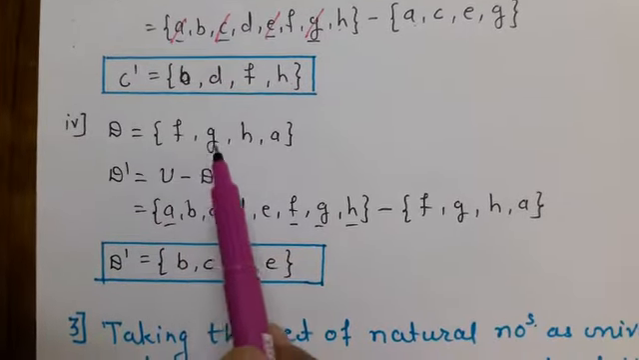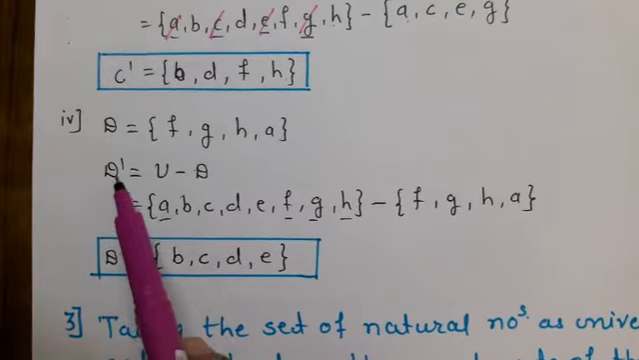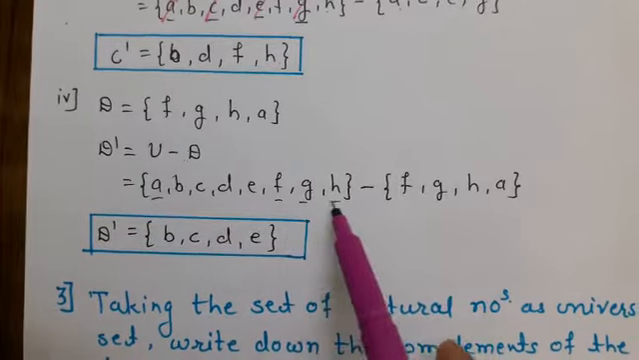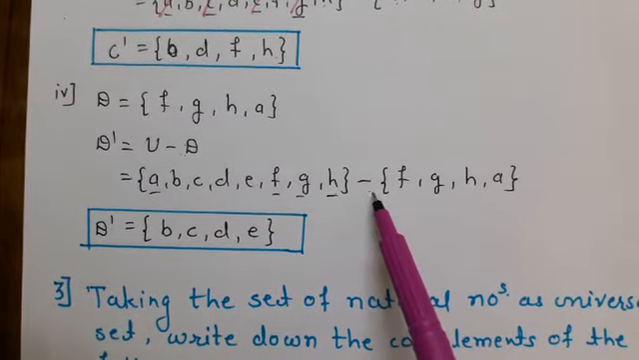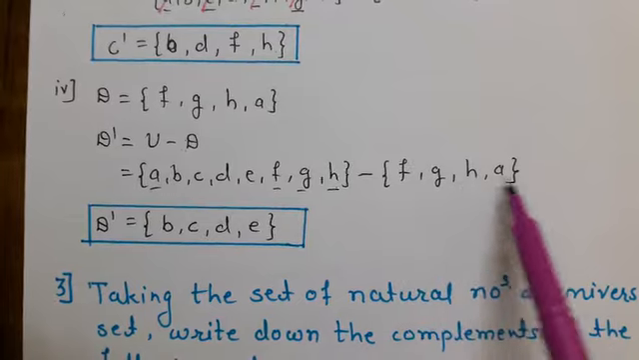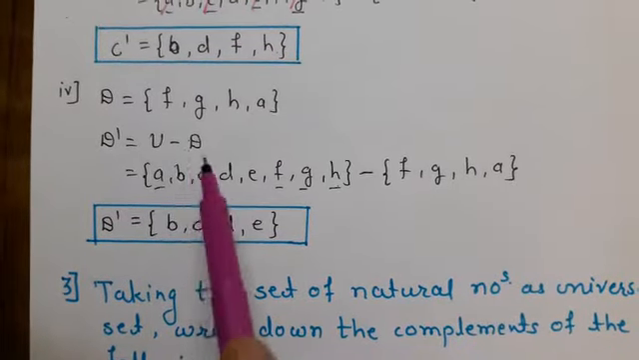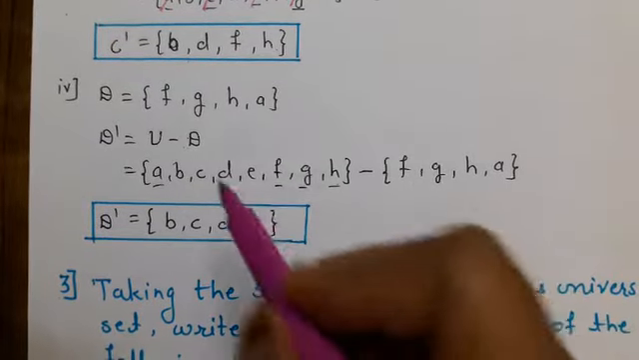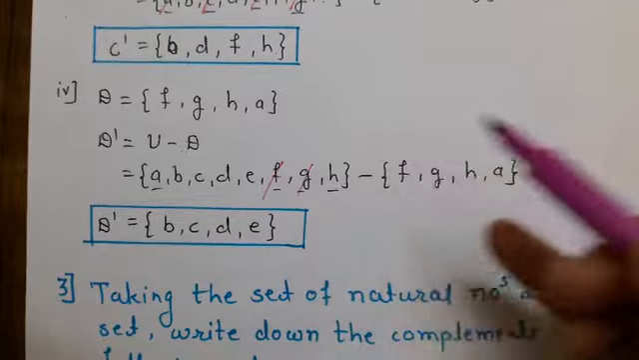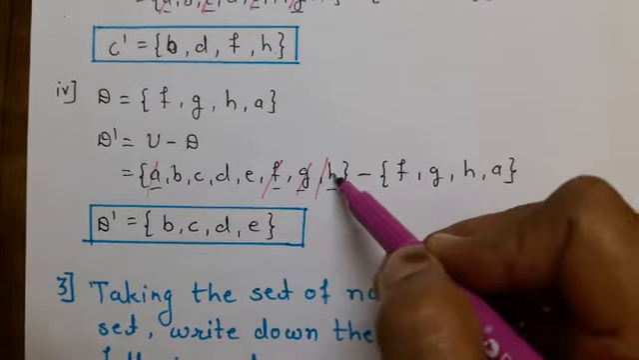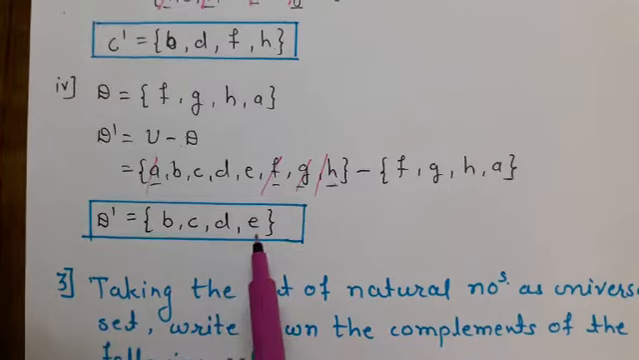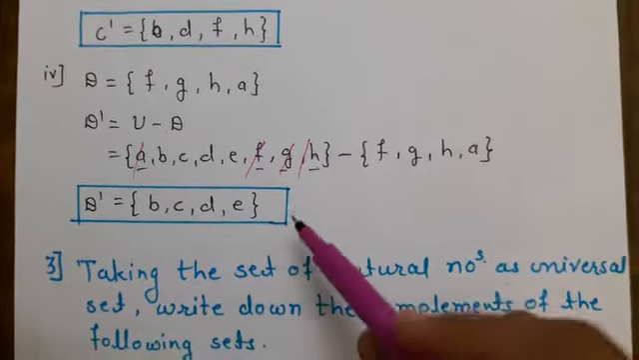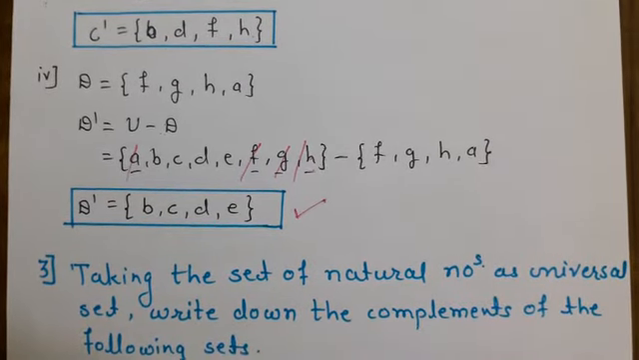D is equal to F G H A. We have to find D complement, which is equal to the universal set minus D. A B C D E F G H is the universal set given in this problem, minus F G H A, the elements of the set D. So what we have to do is cut F, then G, and then H with A. What is left? B C D E. So D complement is B C D E. And one thing is clear: the universal set in every problem is different.